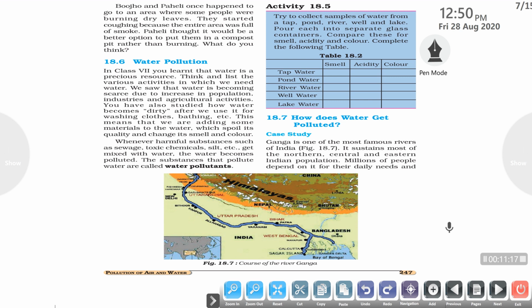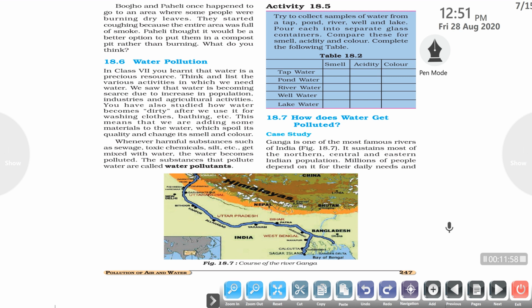We saw that water is becoming scarce day by day. Due to the increase in population, industry setups are increasing and agricultural activities are increasing, because of which the pollutants in water are increasing. People wash clothes and bathe near water bodies, and this means that we are adding pollutants into our water, which spoils its quality, changes its smell and makes it unfit for drinking. So whenever harmful substances such as sewage, toxic chemicals, silt particles, etc., get mixed with water, the water becomes polluted. The substances that pollute the water are known as water pollutants, and this phenomenon is known as water pollution.